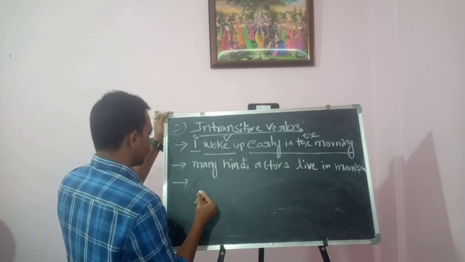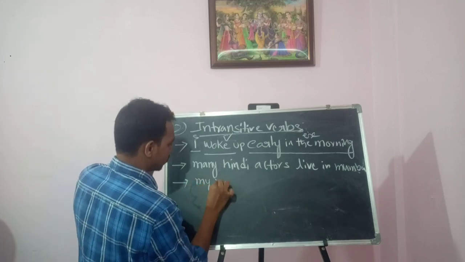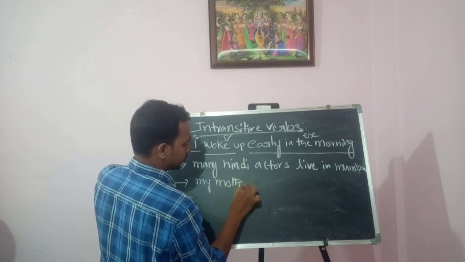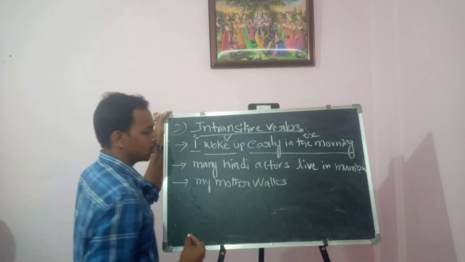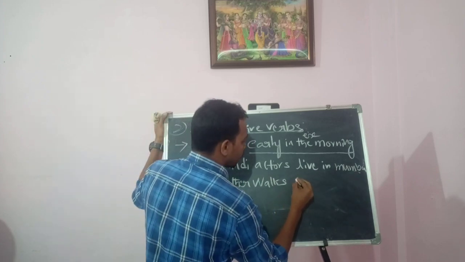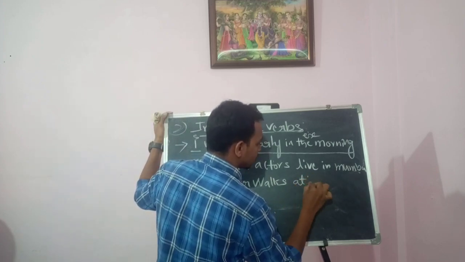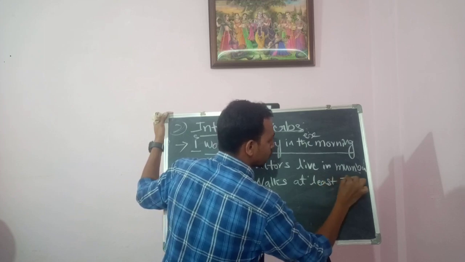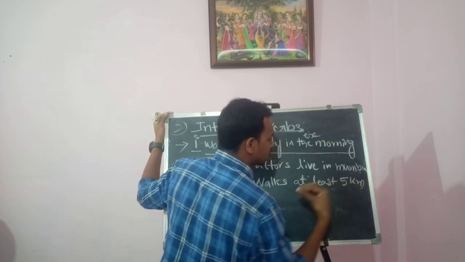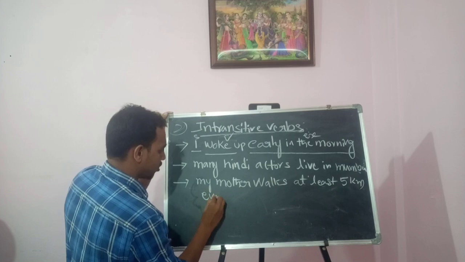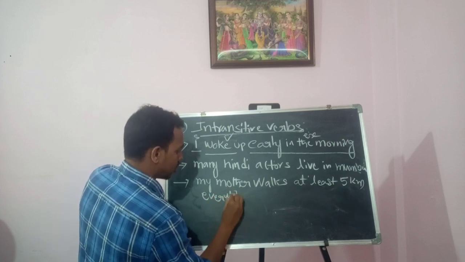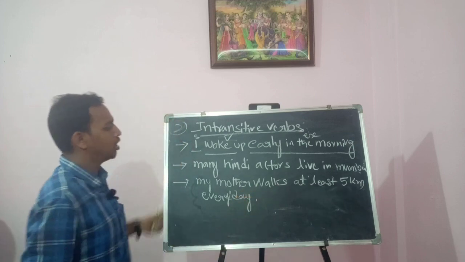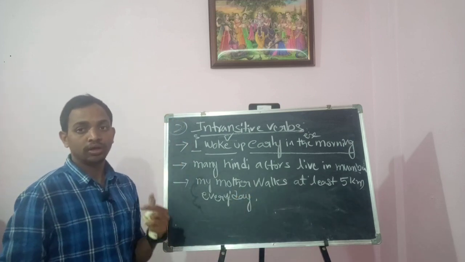And one more example: My mother walks at least 5 kilometers every day. So here firstly we have to find out the verbs.